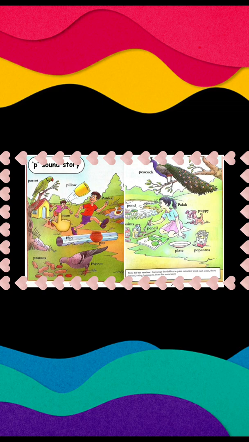P. Papa Pavan. Papa Pankaj. Papa Palak. Papa Pillow. Papa Parrot. Papa Pipe. Papa Pot. Papa Pigeon. And what is the pigeon eating? Peanuts. Now let's move to this page. Papa Peacock. Look how beautiful he is. Yes, it is the national bird of India.